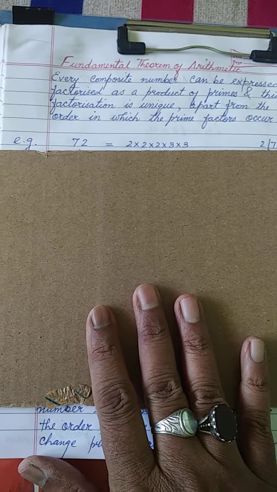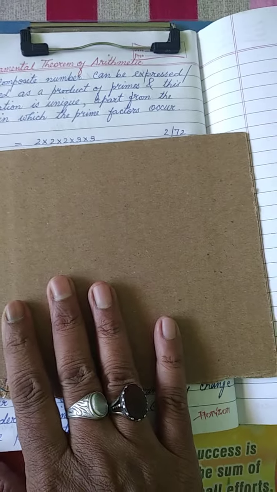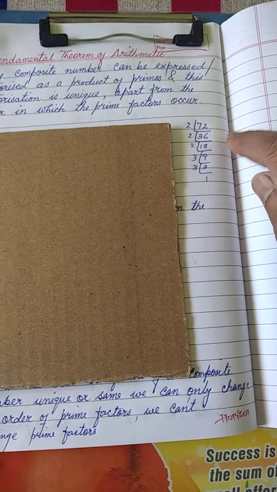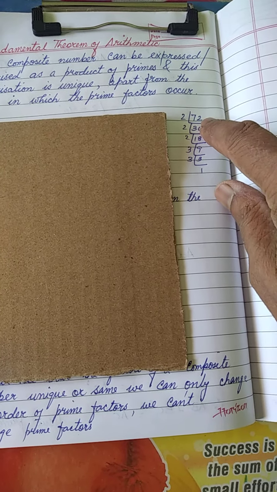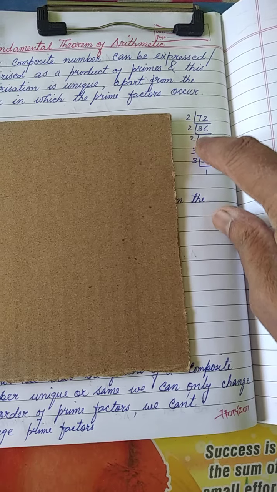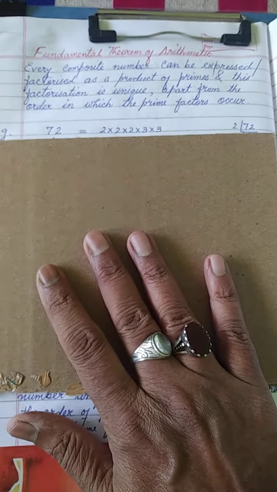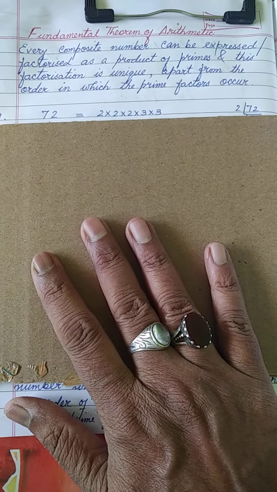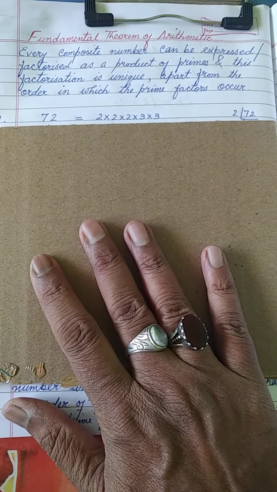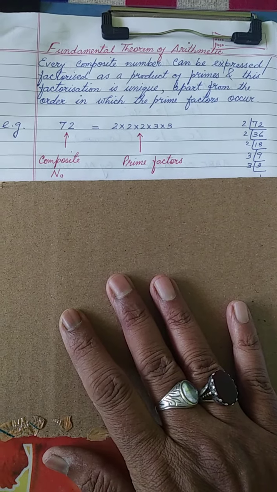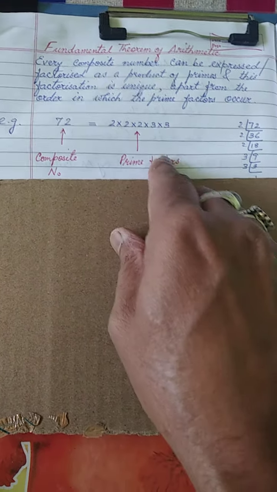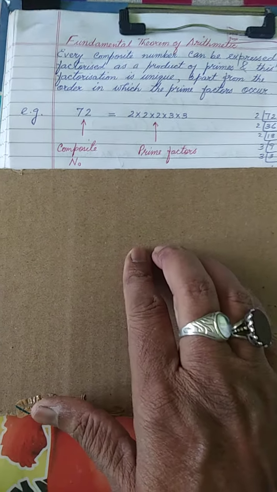I have taken 72 and we have done its prime factors. You all know how to do this. So the prime factors of 72 are 2, 2, 2, 3 and 3. So we can write like this: 72 is equal to 2 into 2 into 2 into 3 into 3. Now you can see here 72 is a composite number, and on the right hand side you can see these are prime factors of 72.